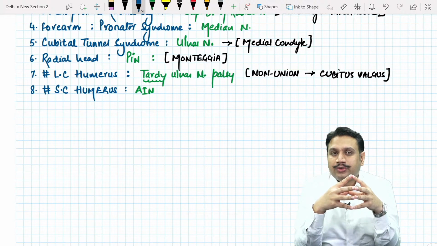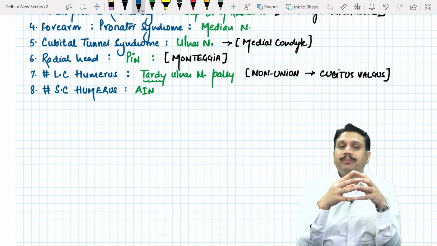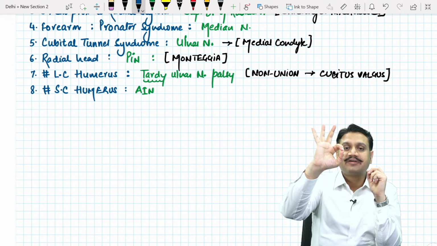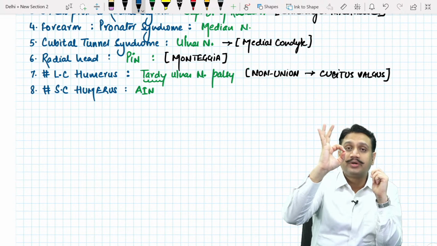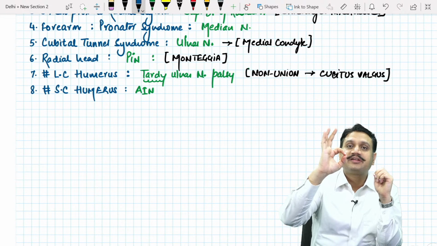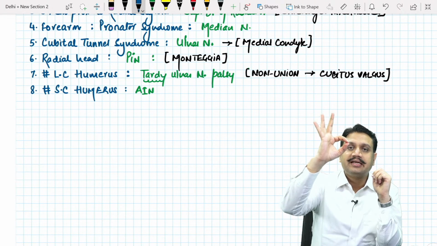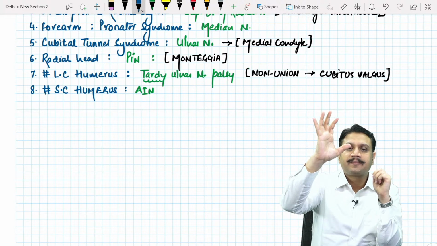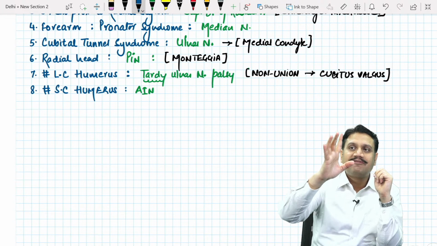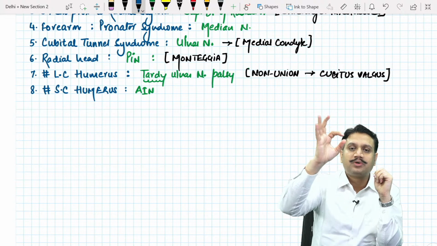after fracture, when he is coming to you, the patient was asked to make a pinch grip between the thumb and the finger like this, but he is unable to do it. Then what is the most common site of fracture? You know what sign this is? This is an OK sign, and the patient will not be able to do this. That means flexor pollicis longus and flexor digitorum profundus, these two are not working.